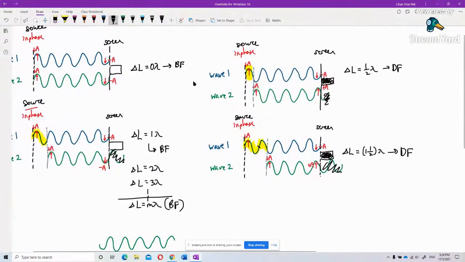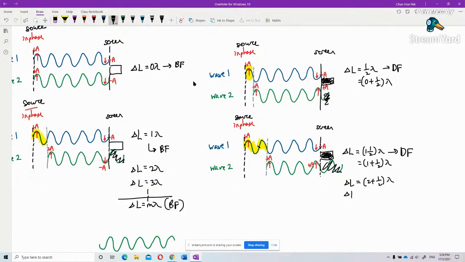But if we have half lambda, this is like 0 plus half lambda, this one is like 1 plus half lambda, then 2 plus half lambda, and 3 plus half lambda.